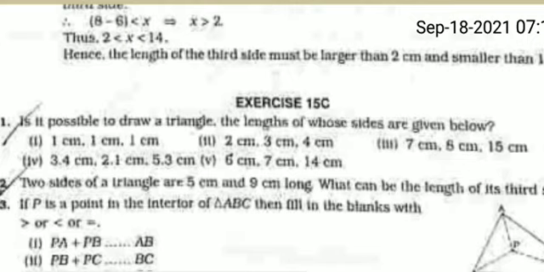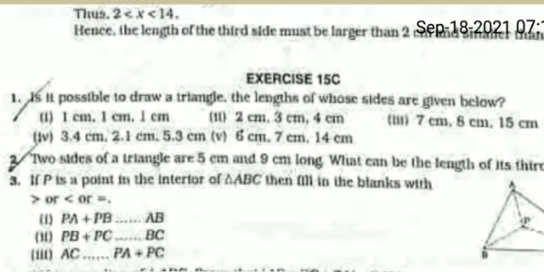Number 2, 2 cm, 3 cm and 4 cm. Here also the same. You have to write first, consider the three sides 2 cm, 3 cm and 4 cm. Now 2 plus 3 greater than 4, 3 plus 4 greater than 2 and 4 plus 2 greater than 3. Thus the sum of two sides of the triangle is greater than the third one. Hence it is possible to draw a triangle.